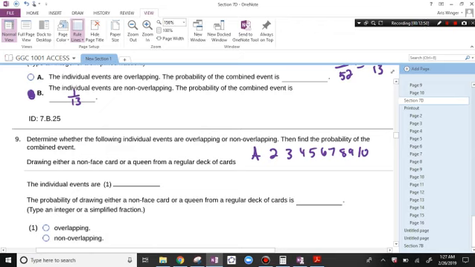Or a queen, right? So we're leaving out the jack and the king. So that is going to be, and then you multiply each one of these by 4. So 1, 2, 3, 4, 5, 6, 7, 8, 9, 10, 11. So the 11 cards, they each have 4 suits, so it's 44 out of 52. This reduces to 11 out of 13.